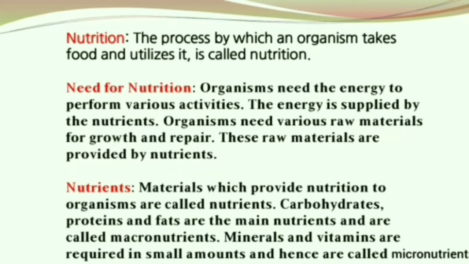So, what are nutrients? Nutrients are materials which provide nutrition to the organisms. Nutrients are of two types, macronutrients and micronutrients. What are macronutrients? Carbohydrates, proteins and fats are the main nutrients, and these are termed as macronutrients. Minerals and vitamins are required in small amounts, and hence they are termed as micronutrients.